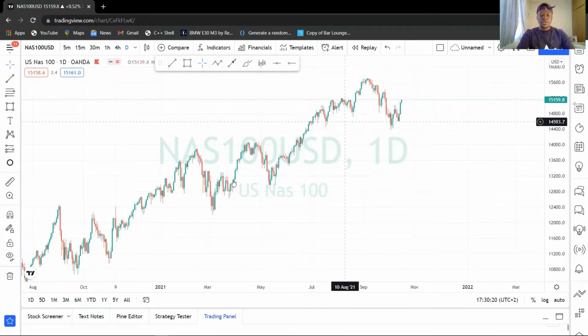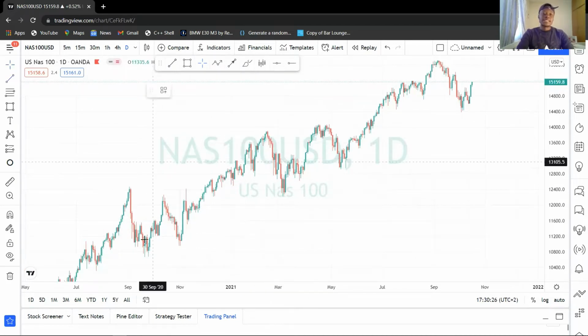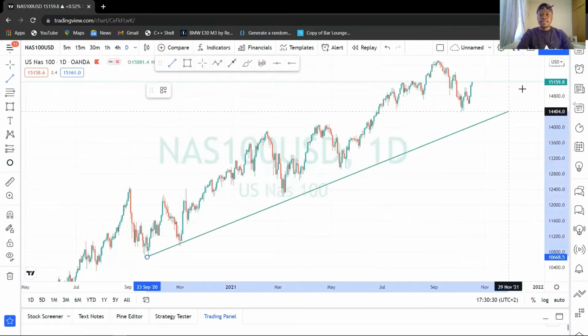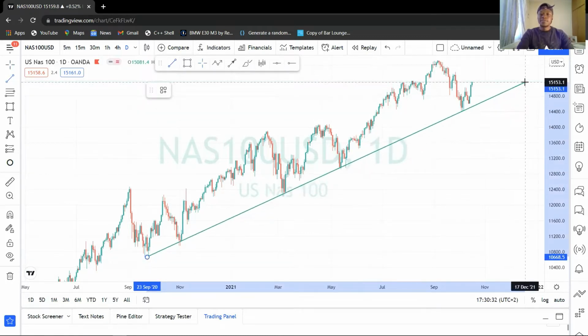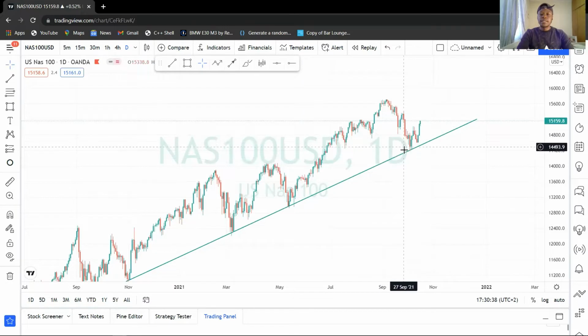So let's get it. As you know, this is NAS100. The NAS100 move is a bullish move. We like to start our analysis on a daily time frame, so this is a daily time frame. We have been having this trend line that has been supporting for several months. So obviously we were expecting a drop on it, and then we're expecting to buy it somewhere around here, and then take our profit long term.